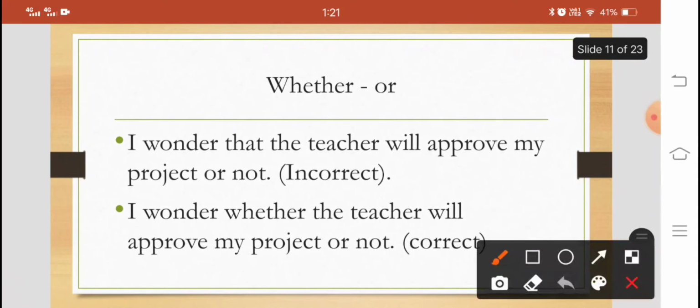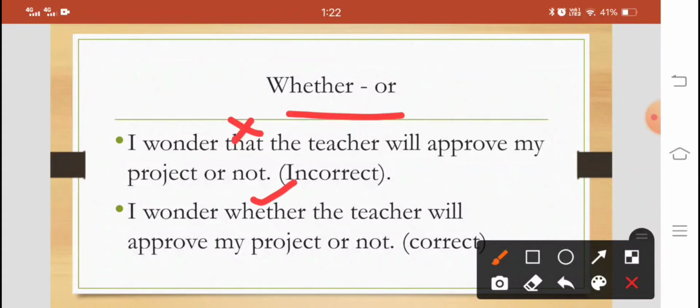Whether or. This pair is used. I wondered that the teacher will approve my project or not. I wonder. So here doubt, uncertainty is there. So that is wrong. What should be used here? Whether. I wonder whether the teacher will approve my project or not. Because with or the pair is whether or, not that or. Okay, remember this.